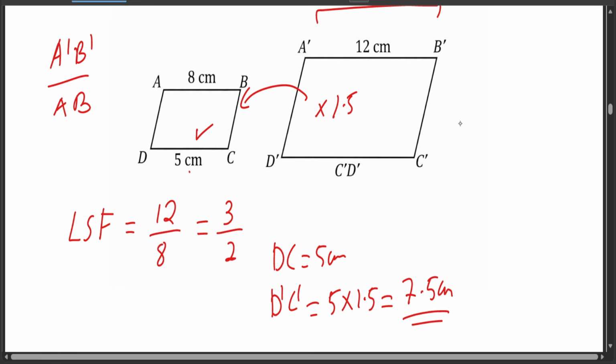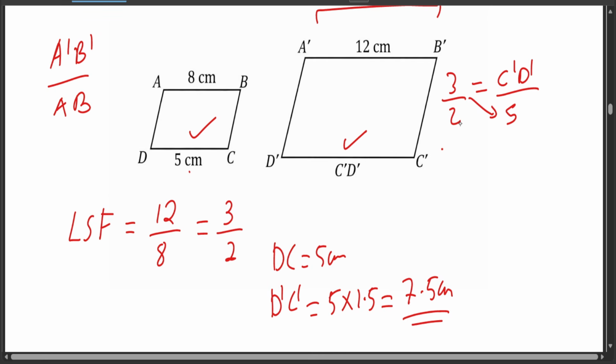Or you can use another way. We can say that the linear scale factor, which is 3 over 2, is equal to this one over this one. You don't know C'D', but it's over 5 centimeters. You cross multiply: 3 times 5 is equal to 2 times C'D'.